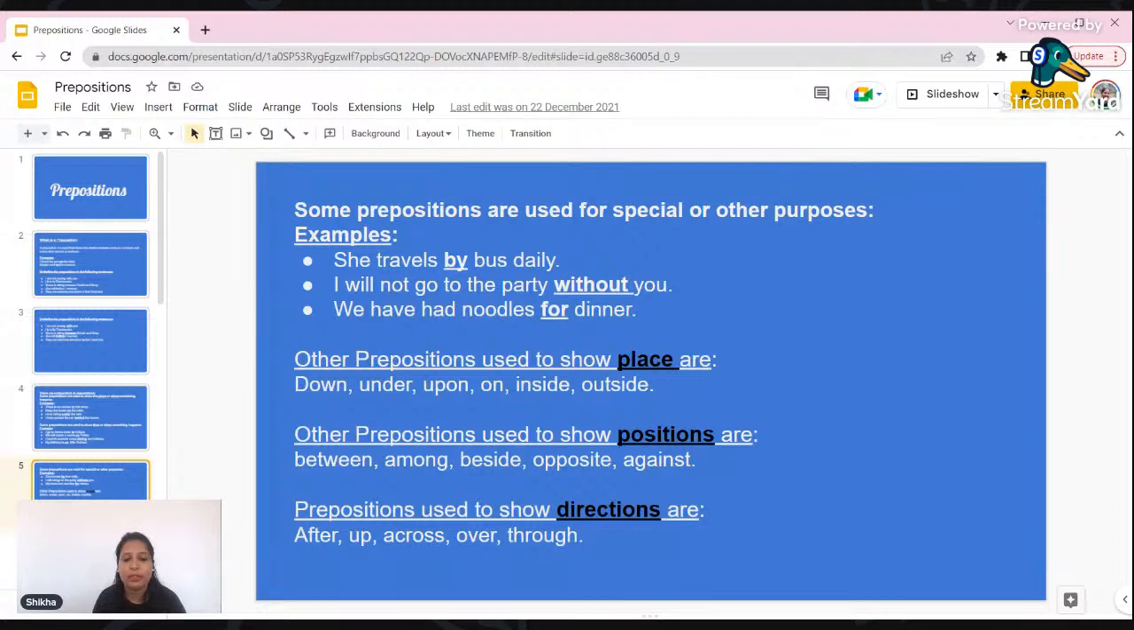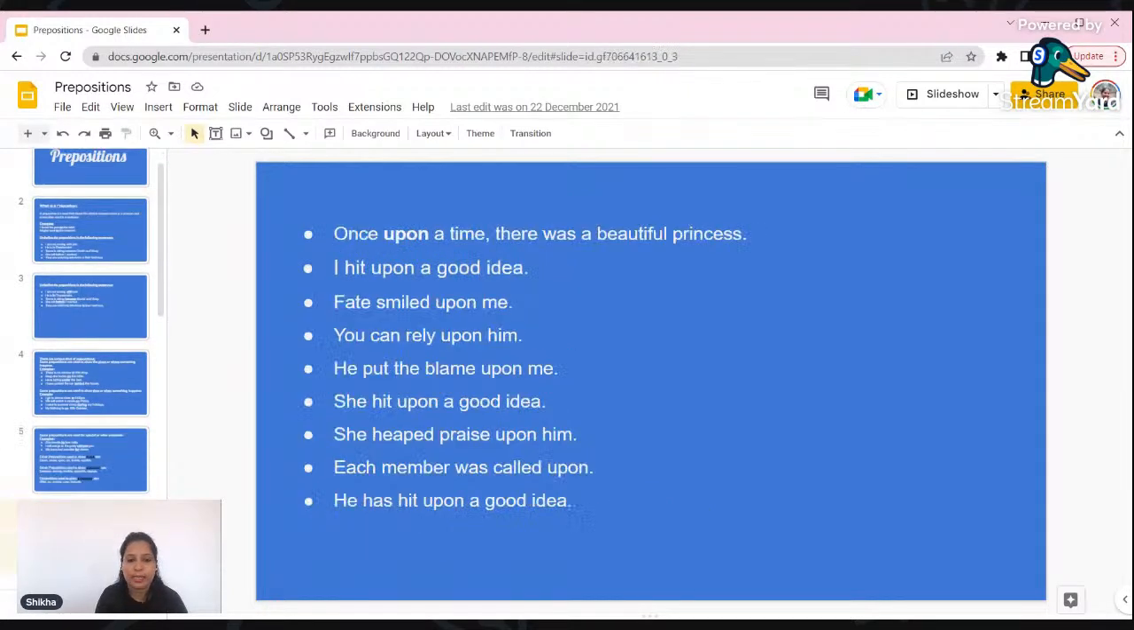And then we have other prepositions used to show position, that means exact position: between, among, beside, opposite, against. And then for showing direction: after, up, across, over, through. Let us see some examples so that it could be a little bit clear to you.